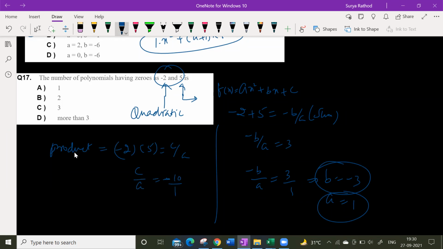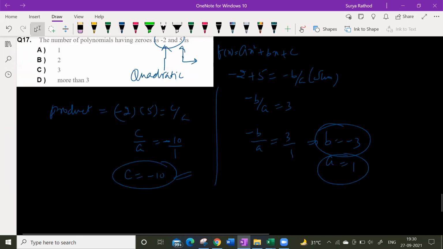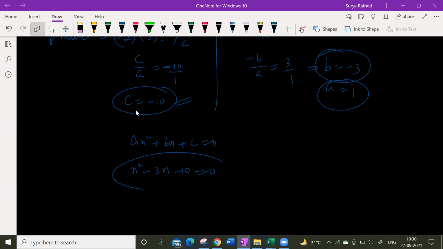So a value here is also 1, c value is minus 10. So what is my quadratic equation now? Ax square plus bx plus c is equal to 0, which is x square minus 3x minus 10 is equal to 0. This is the equation which I get.